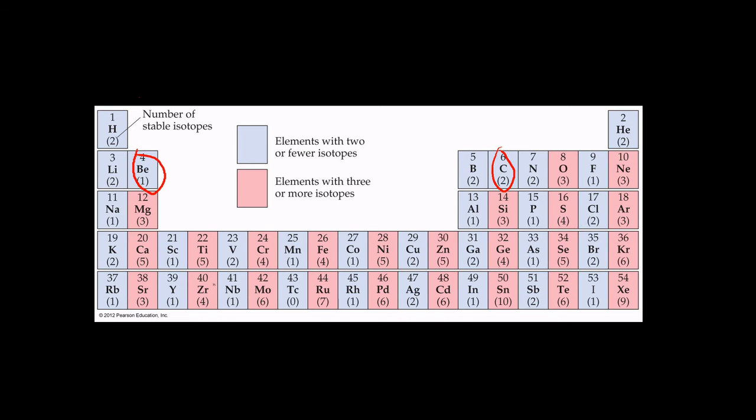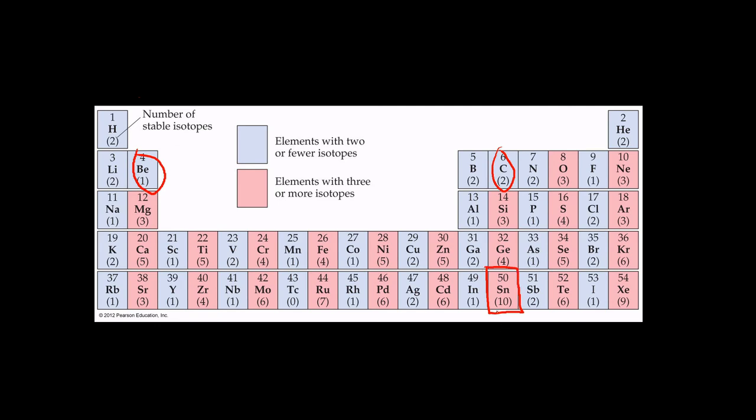Looking over this table, by the way, can you find the element with the most stable isotopes? There's a few that have a bunch. Like you can see, ruthenium has 7, molybdenum has 6. Xenon has 9 stable isotopes, but the largest number of stable isotopes goes to tin.